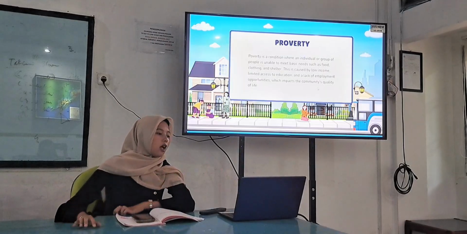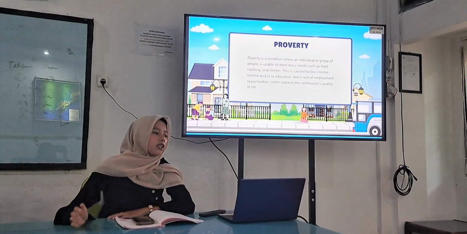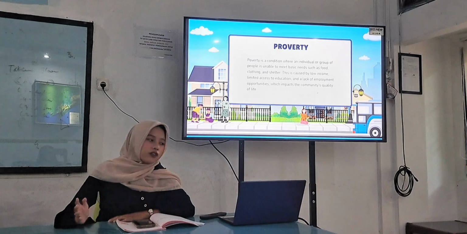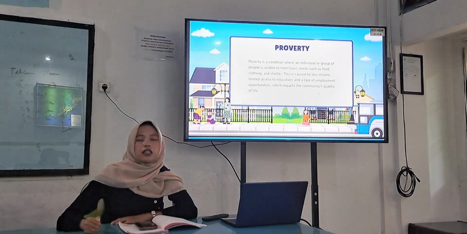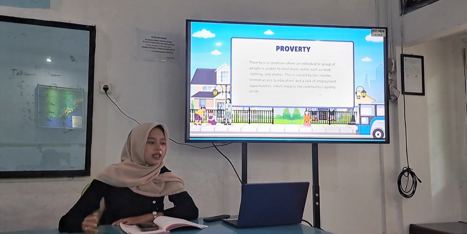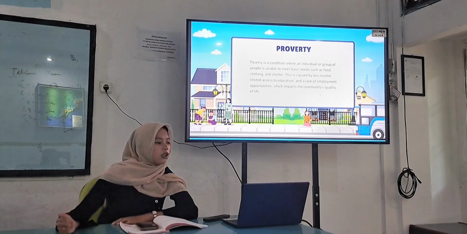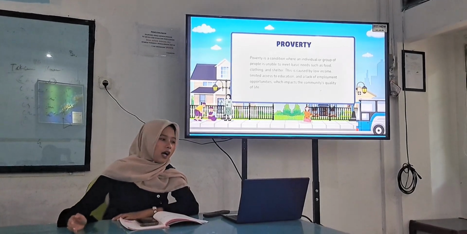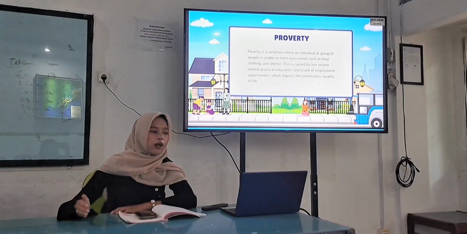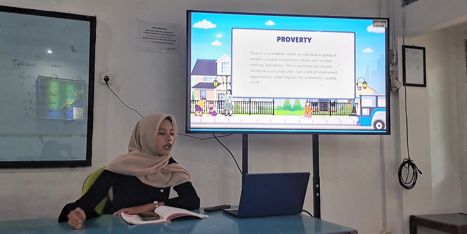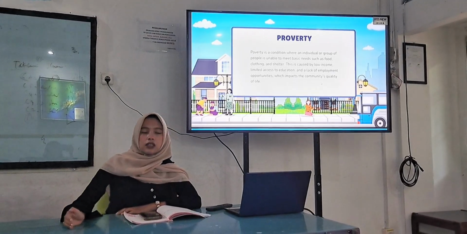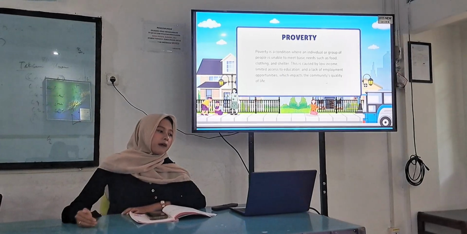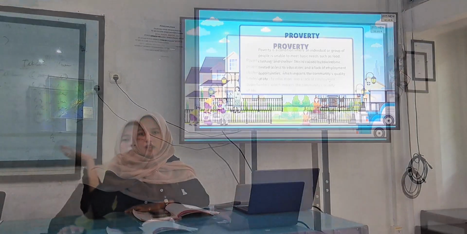Next, poverty. Poverty is a condition where an individual or group of people is unable to meet basic needs such as food, clothing, and shelter. This is caused by low income, limited access to education, and a lack of employment opportunities, which impacts the community's quality of life.